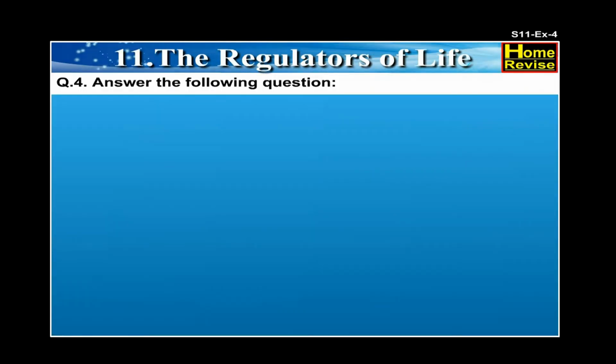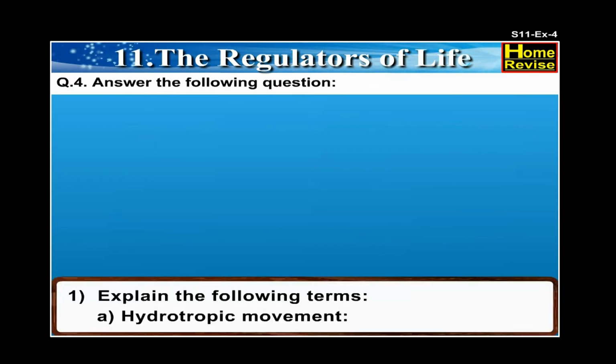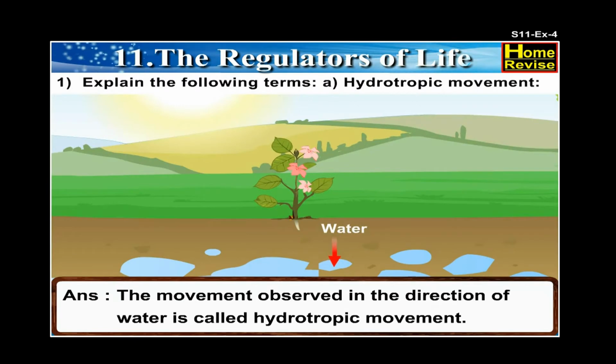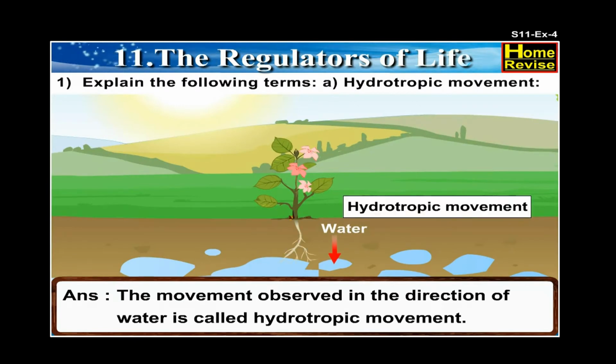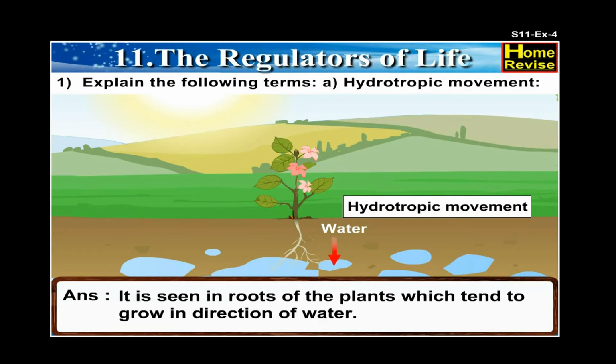Question 4. Answer the following questions. First, explain the following terms. A. Hydrotropic movement. The movement observed in the direction of water is called hydrotropic movement. It is seen in roots of the plants which tend to grow in the direction of water.